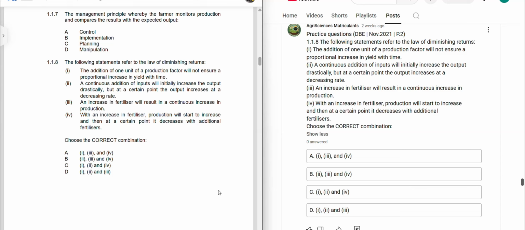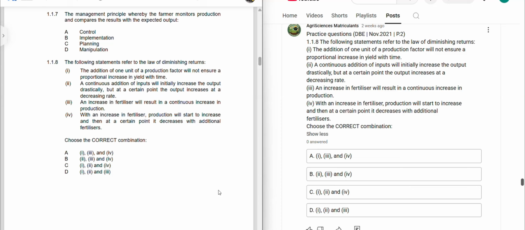1.1.8, the following statements refer to the law of diminishing returns. Roman figure 1. The addition of 1 unit of a production factor will not ensure a proportional increase in yield with time. Roman figure 2.